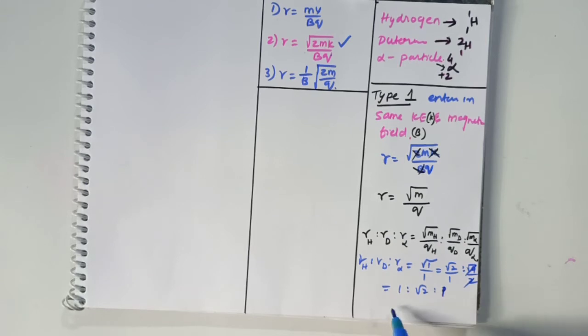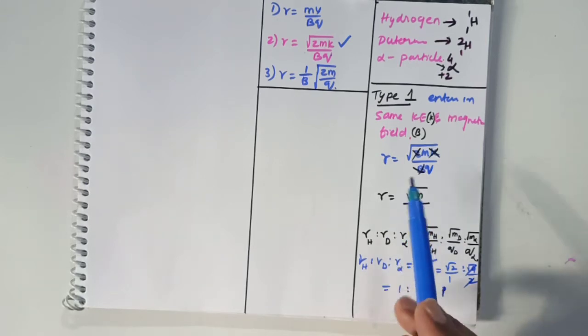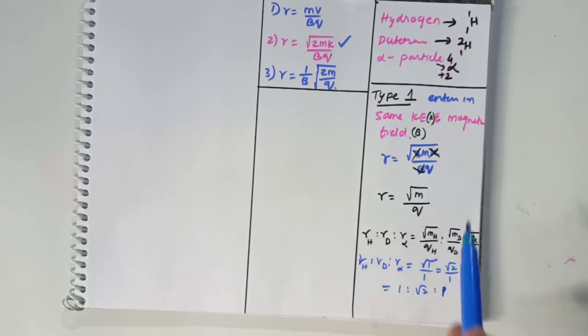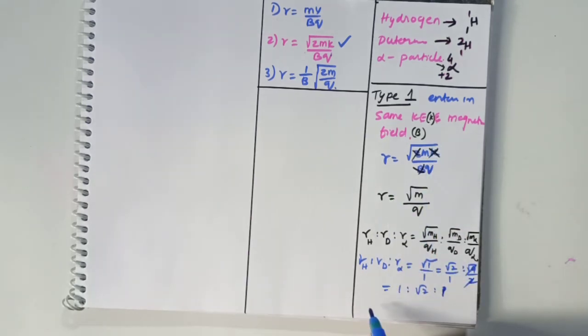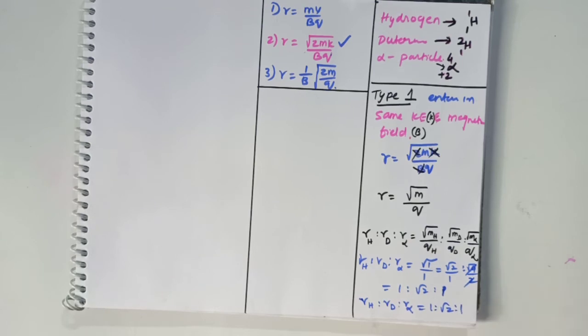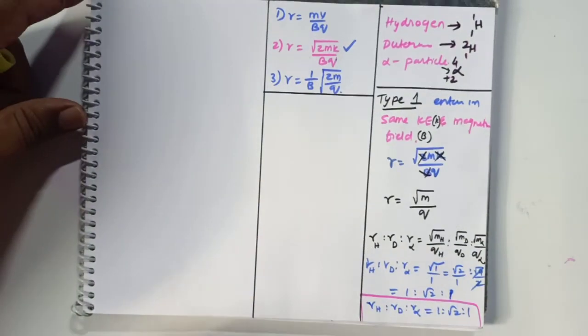So if the alpha particle, deuterium and hydrogen enter the same magnetic field with the same kinetic energy, then the ratio of radius of hydrogen to radius of deuterium to radius of alpha particle will become 1 is to root 2 is to 1. This is going to be your answer in this case. Now let us see what happens here.